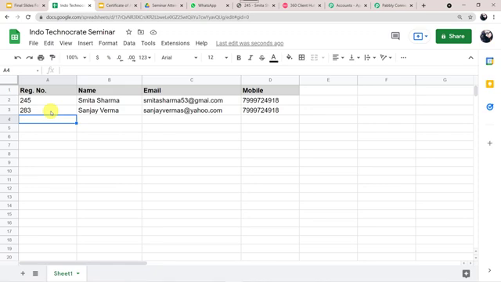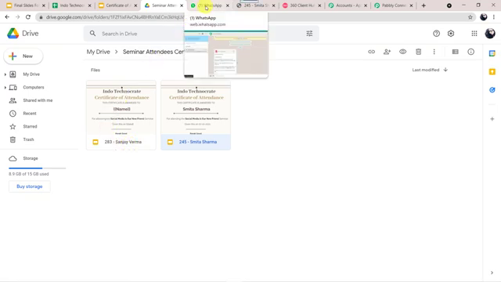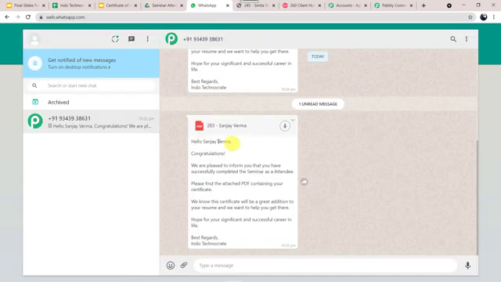Okay, and now let us check whether a certificate is generated or not. I'll go to my Google Drive, and here we can see the 283 Sanjay Verma certificate is created. And now let us move to WhatsApp also. Here we can see the same message. Hello Sanjay Verma, congratulations. We are pleased to inform you that you have successfully completed the seminar as an attendee. The same message is displayed over here also. Let us download this certificate.